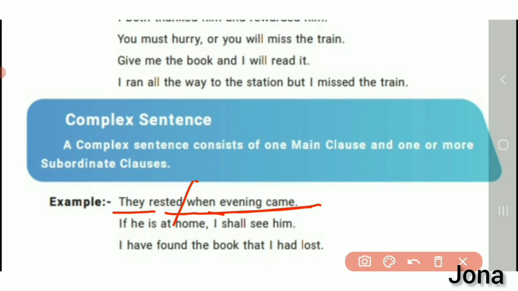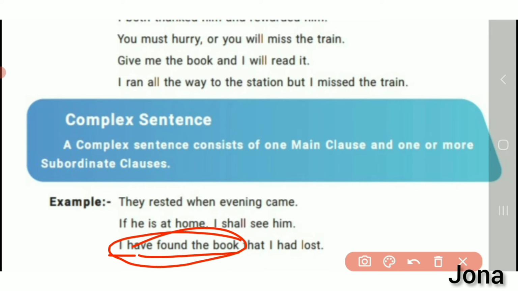If he is at home, I shall see him. I have found the book that I had lost. So here, I have found the book, that is the main clause here. That I had lost.